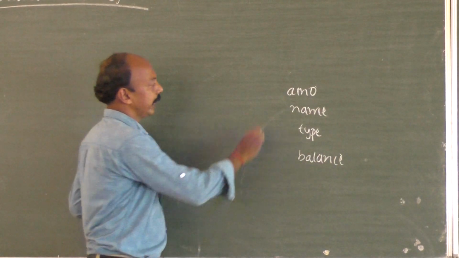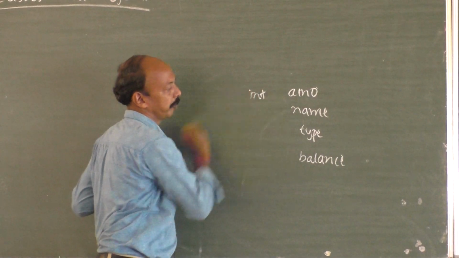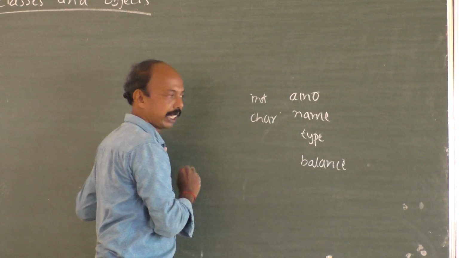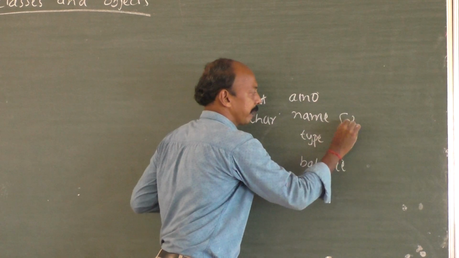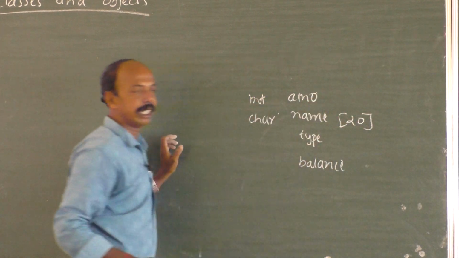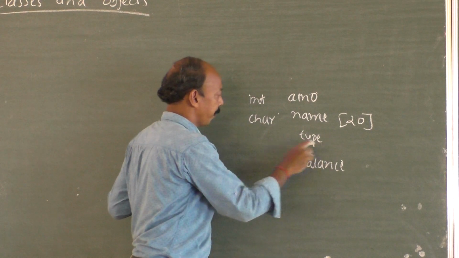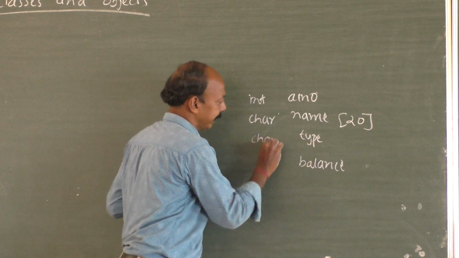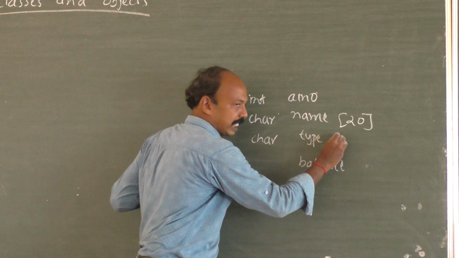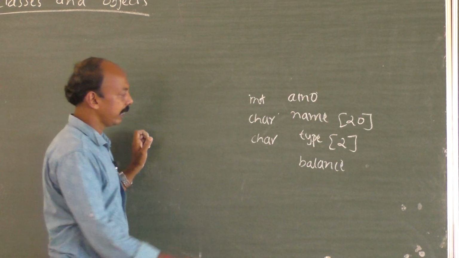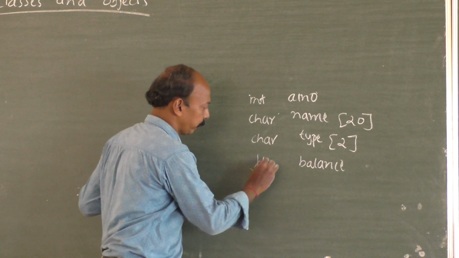Account number, we know that it's integer. Name is character, it's not a single character, it's having some characters in it, so we shall declare it as an array of characters. Account type, again we shall take it as character like SB, FD, etc. So 2 characters in it. Then the balance, which can be float.